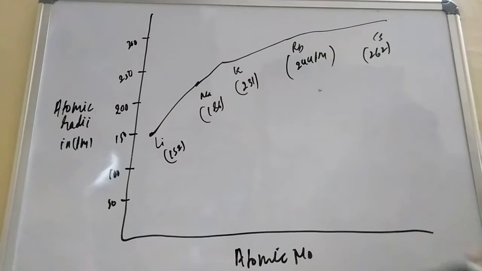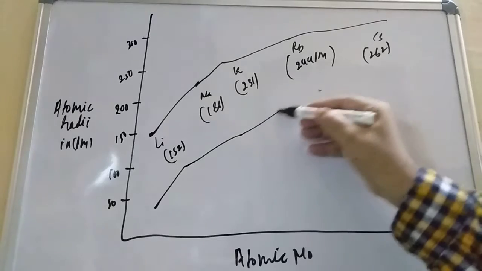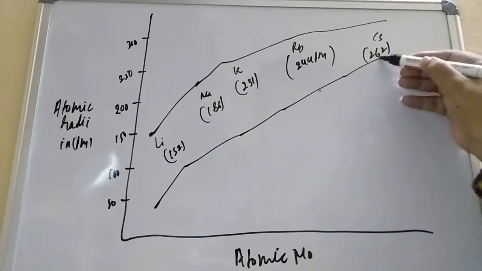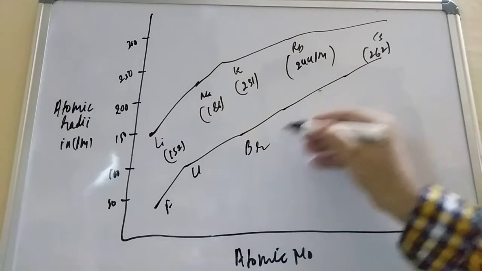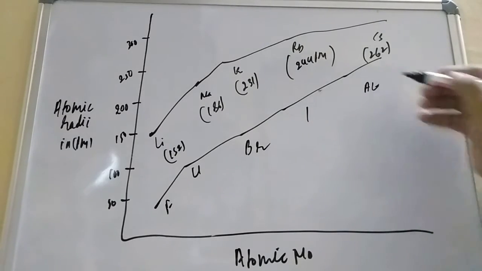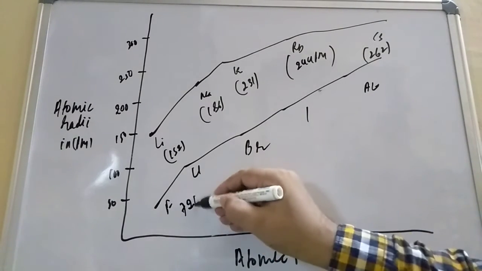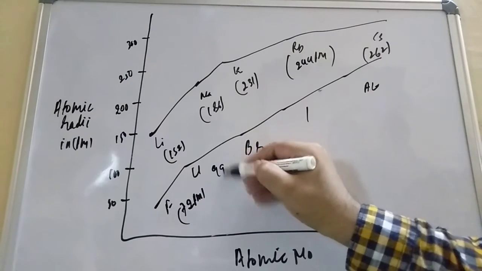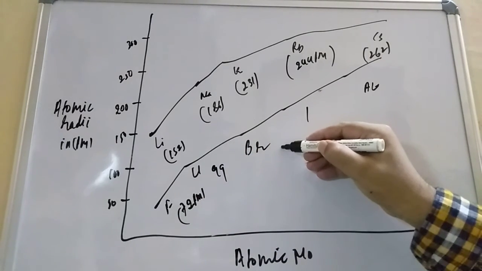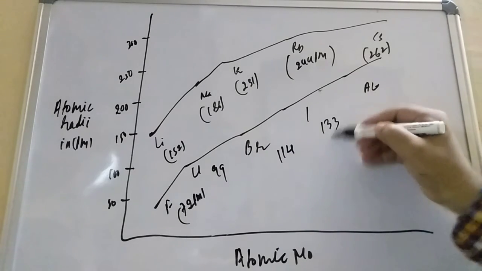And if you talk about the halogens, students, this is the order you get: fluorine, chlorine, bromine, iodine, and astatine. Fluorine's radius is 72 picometer, chlorine is 99, bromine is 114, and iodine is 133 picometer.